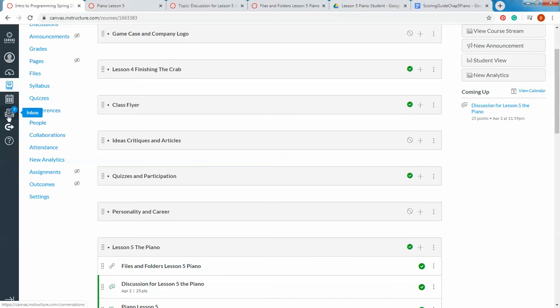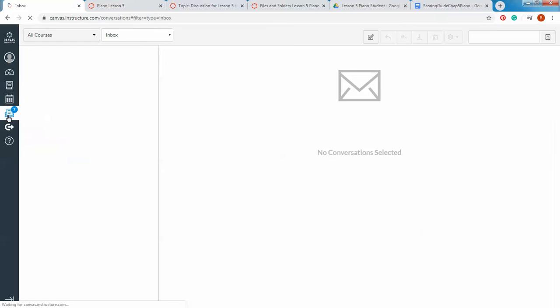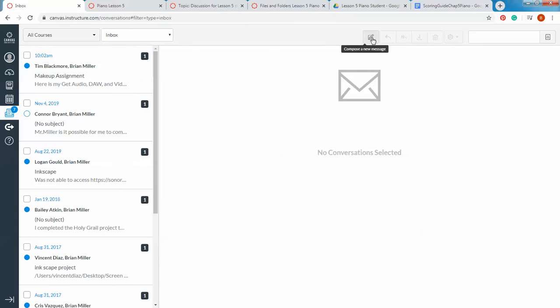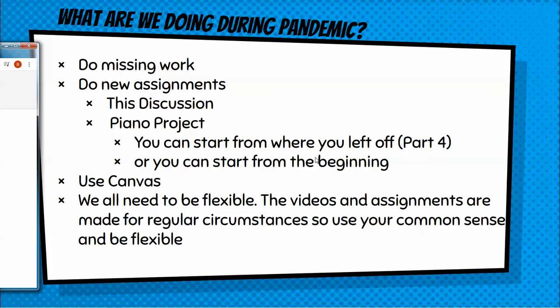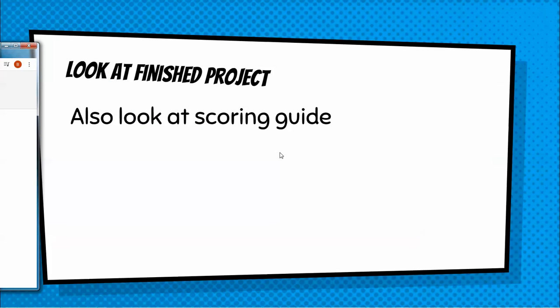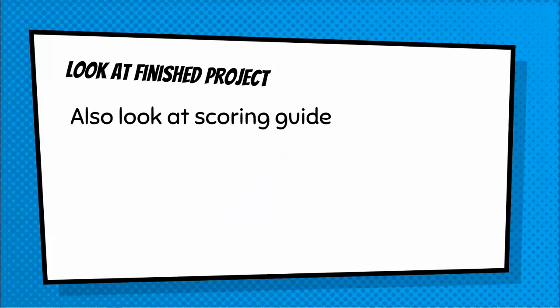In Canvas, you have this thing called your inbox. You can click on this, and you can send me messages. If you have any questions, this is the best way to do it. The other way that you can contact me is through my email. And is my email in there? It's bmiller@sonorahs.k12.ca.us. I'll write that down on the last slide for you.